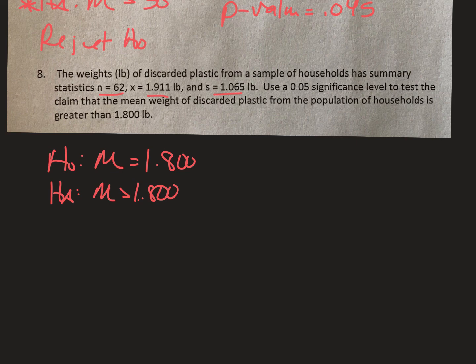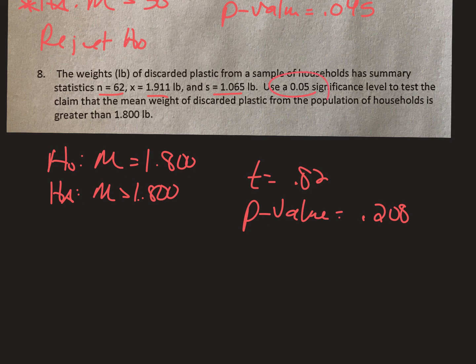Go to calculate. Here's what I'm seeing. If you're going to do critical value, this is what you need, your test stat, which is 0.82. I think it's 0.82. Yes. I'm going to use p-value. The p-value is 0.208, which is pretty high. And we're using a 0.05 sig level.